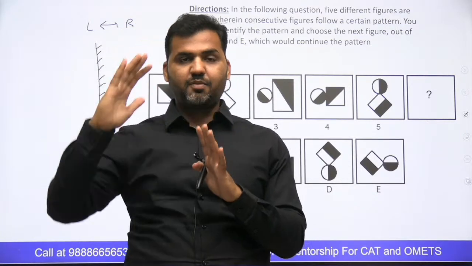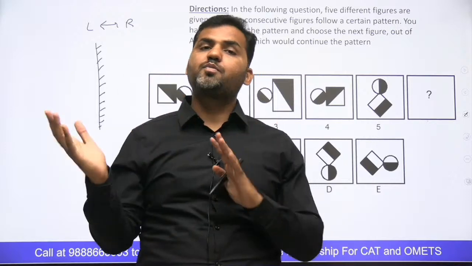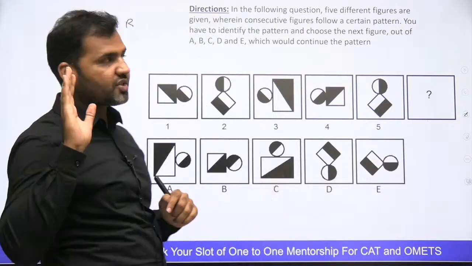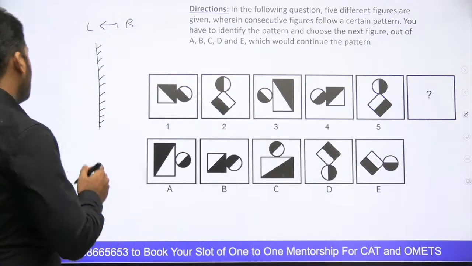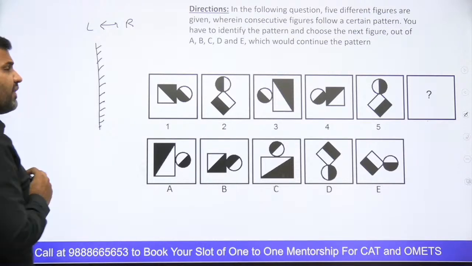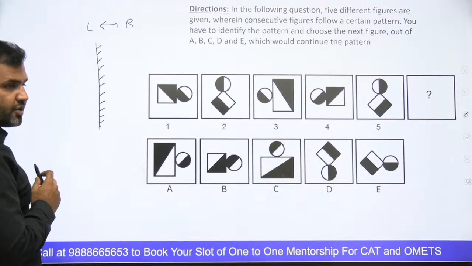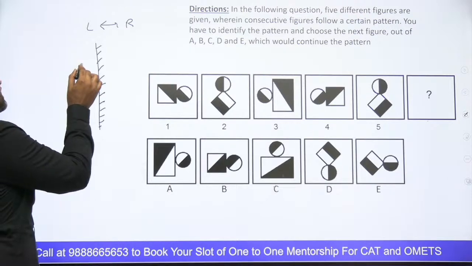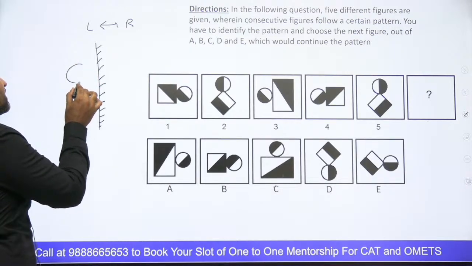Head remains at the head position only, right? But the left becomes right and the right becomes left. That's a standard rule of a mirror image. For example, if I ask you to find out the mirror image of the letter C.